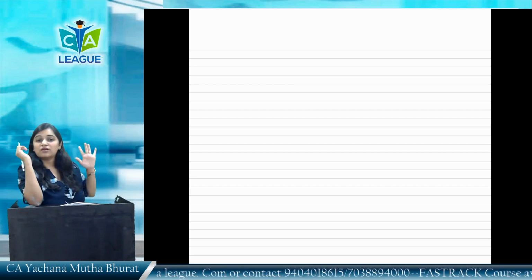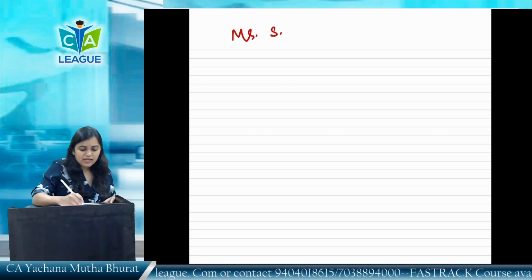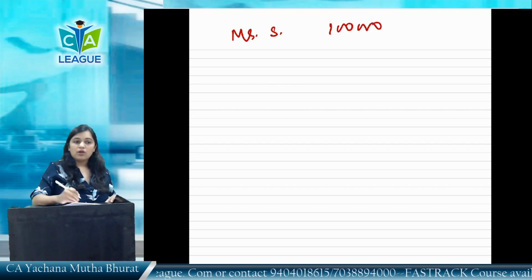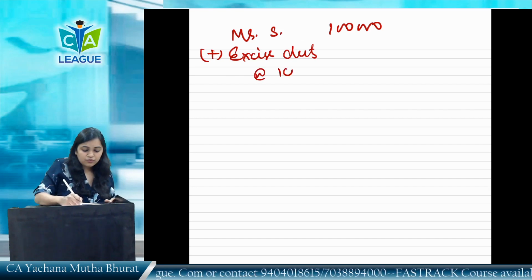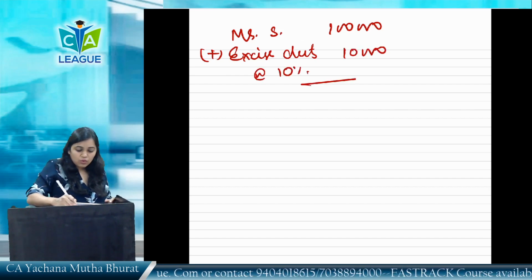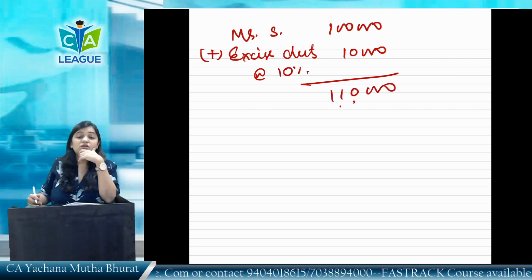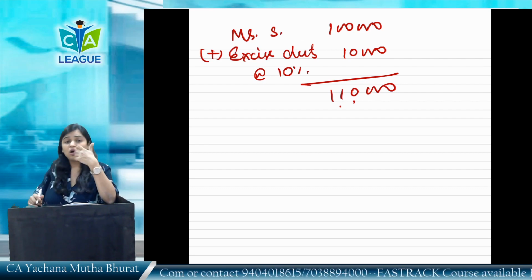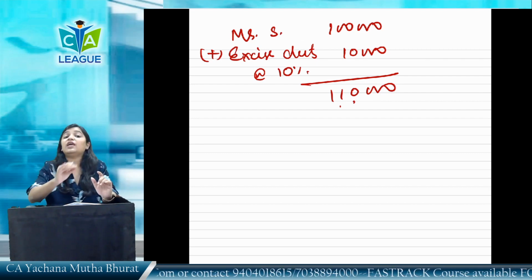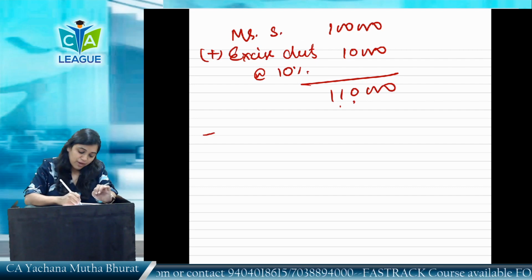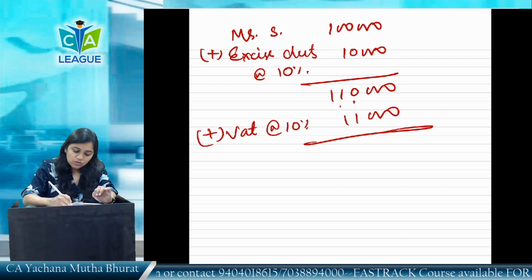Now only one tax, GST. So for example, we'll take a manufacturer, Mr. S. Mr. S has manufactured a product worth rupees 1 lakh. When he produced the product, excise duty will be levied, for example 10,000 rupees, we'll assume. So 1 lakh 10,000. Now after manufacturing, he is not going to keep it with him. He is definitely going to sell it. On sale, what tax was levied? VAT, for example at the rate of 10%. That would come to 11,000.